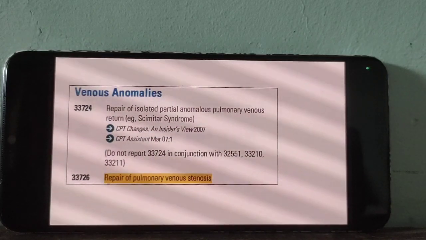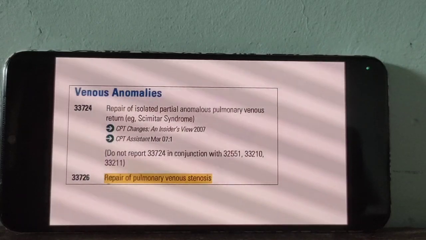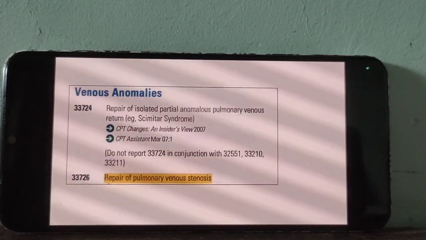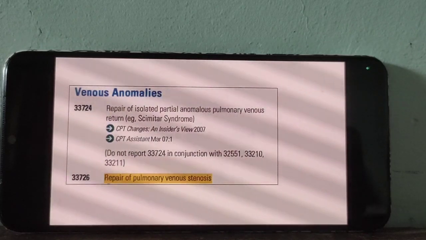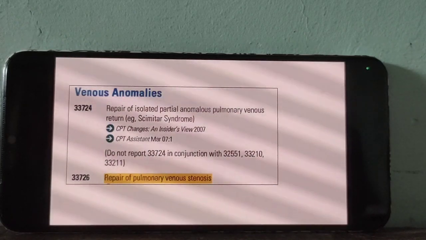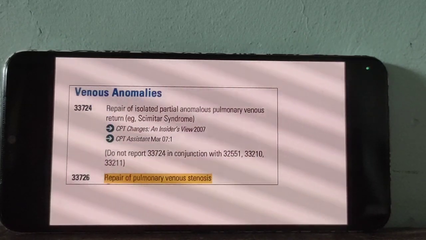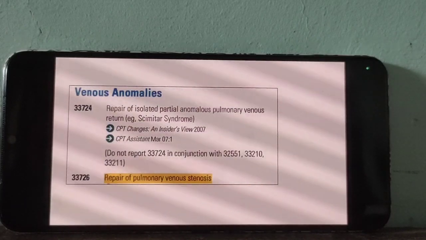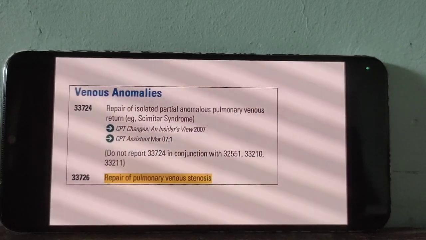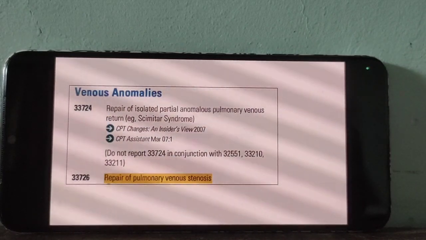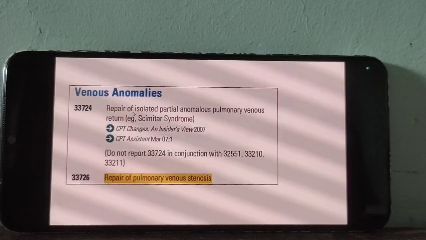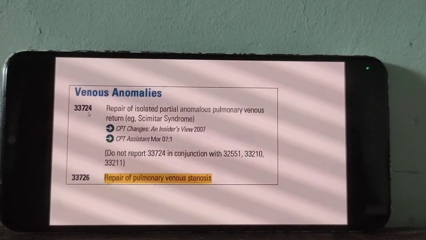Blood is not circulated properly; blood returns again to the lung, because the pulmonary vein carries the pure blood from the lung to the heart. So that is venous return. To repair the anomalies of the vein, go for 724.